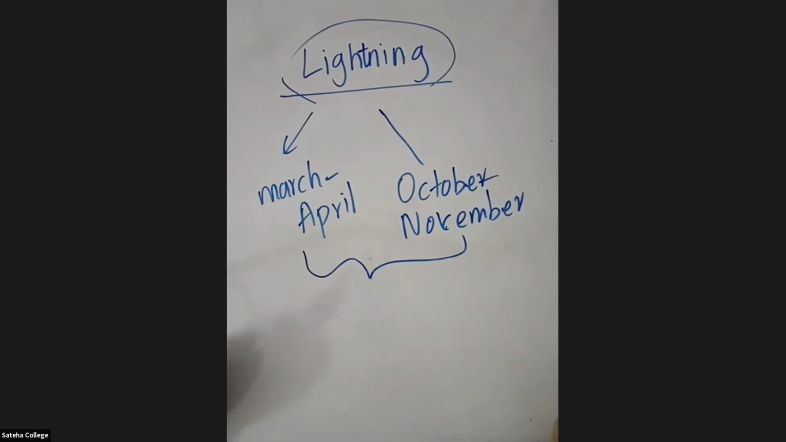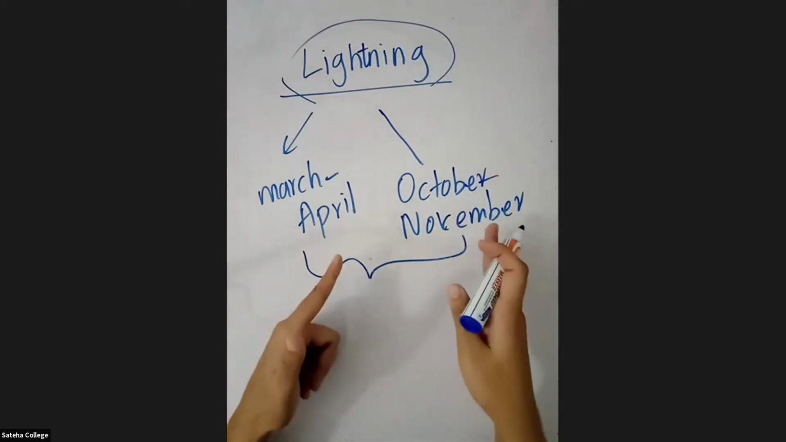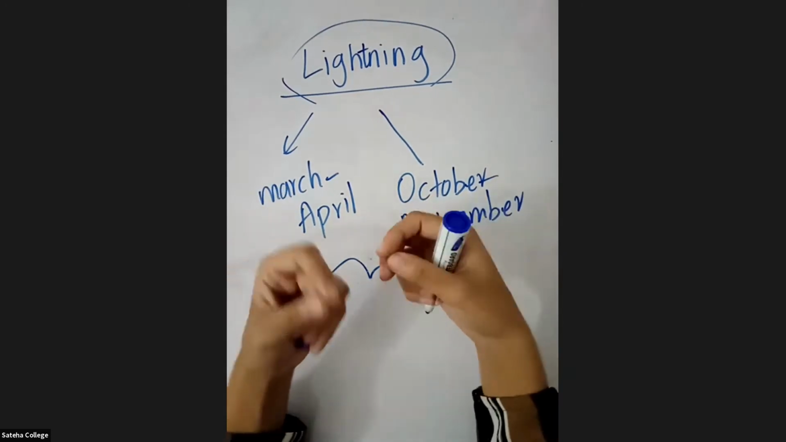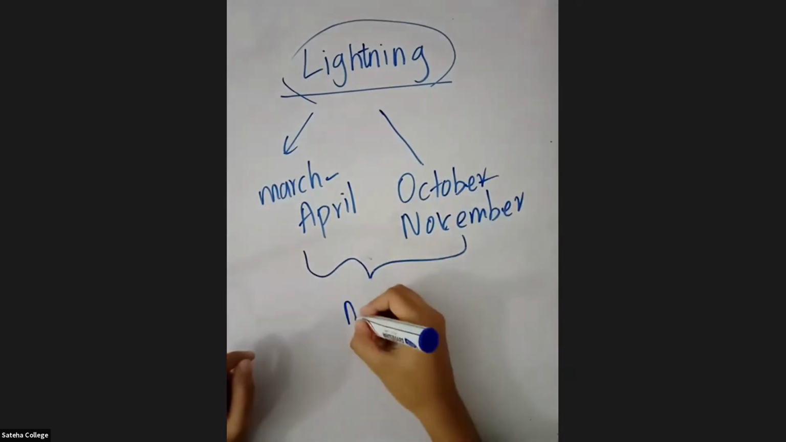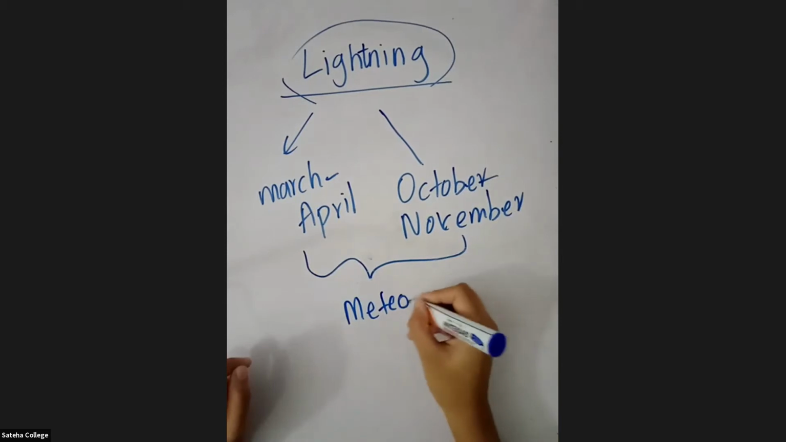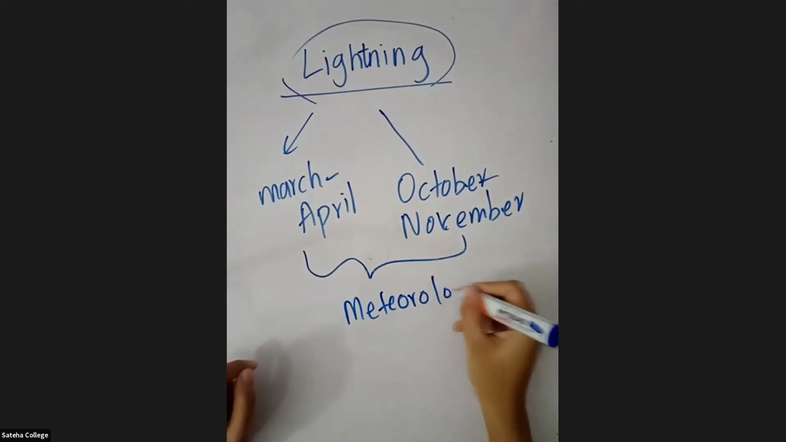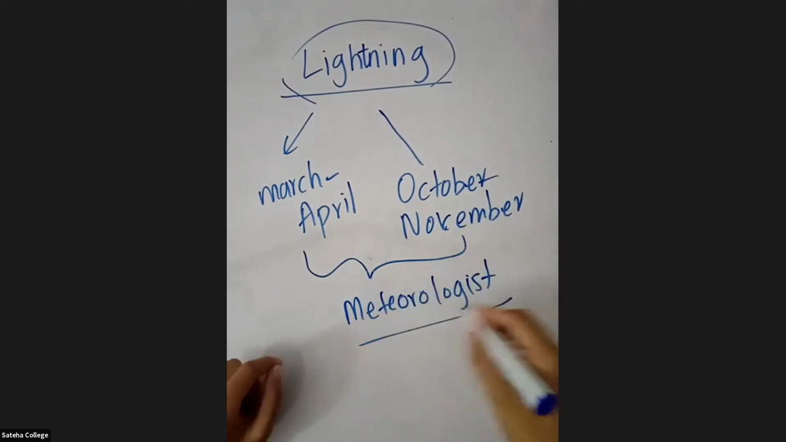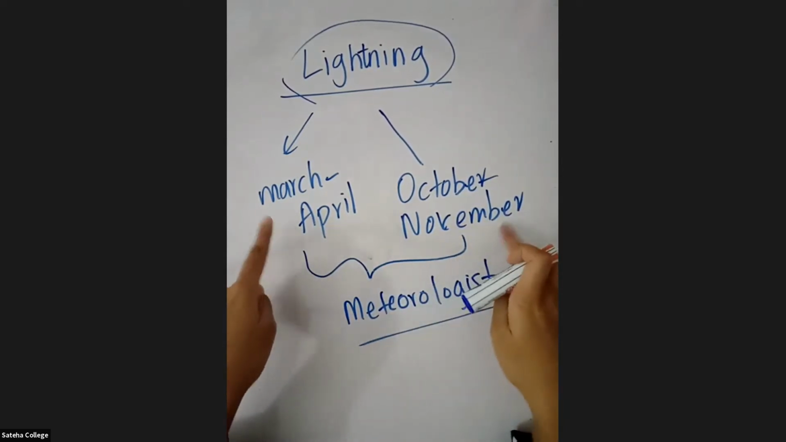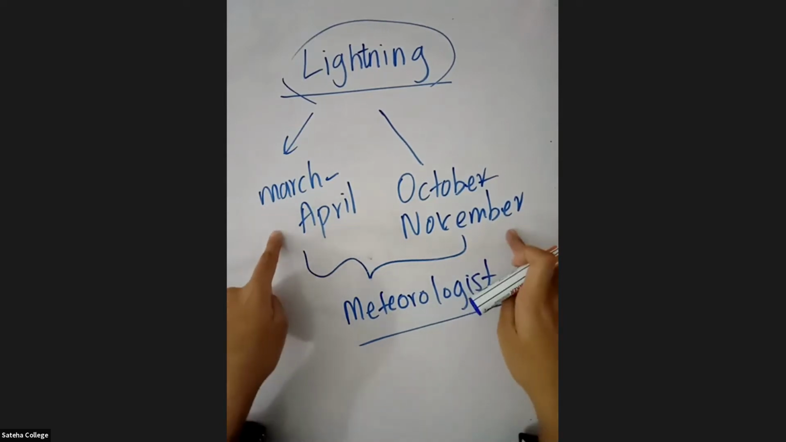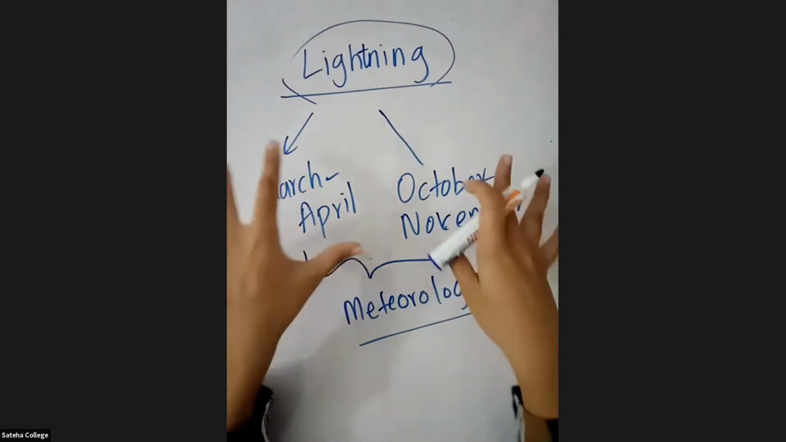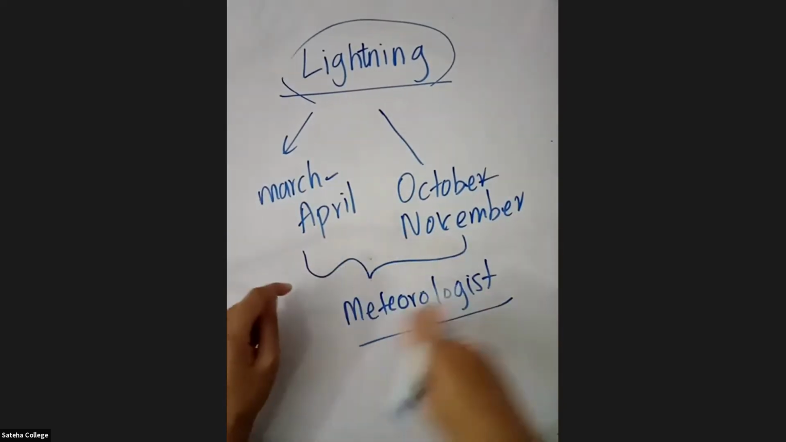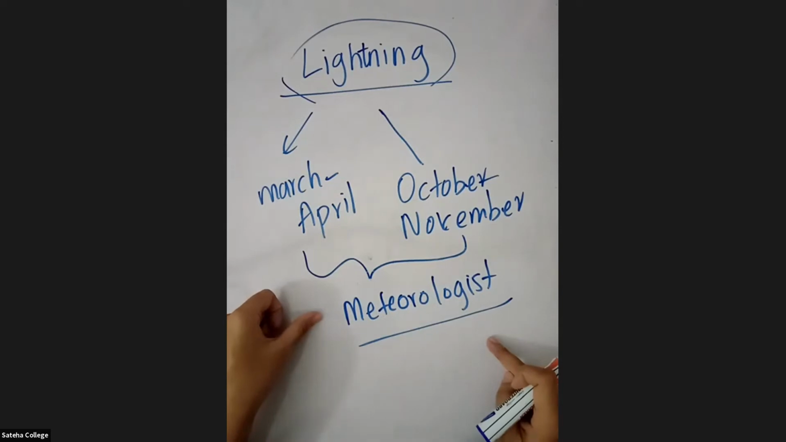Yes, very good students. These are called inter-monsoons, a name given by meteorologists, the people who tell about the weather. These two periods, that means four months: March, April, October, November, are called inter-monsoons.